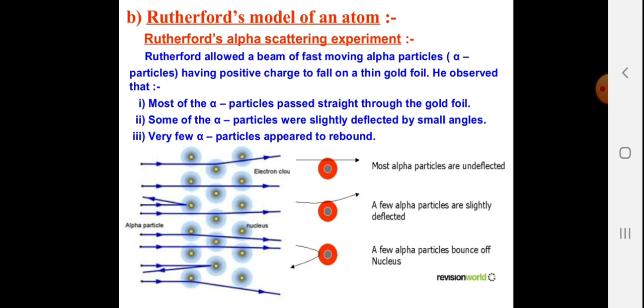Reason: alpha particles having positive charge would have been attracted by the negative charge surrounding the nucleus, and so they could easily go through the foil. But the small number which reflected back would have struck the center of the atom, which is called the nucleus, and the nucleus being positively charged would have repelled them, and so the nucleus would have sent these alpha particles back in the form of deflection.